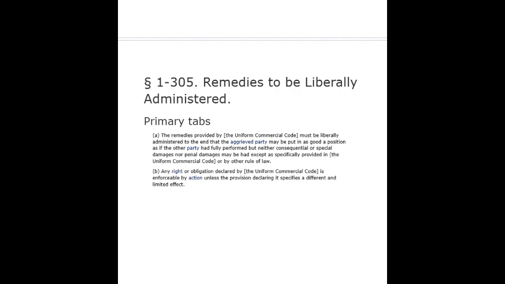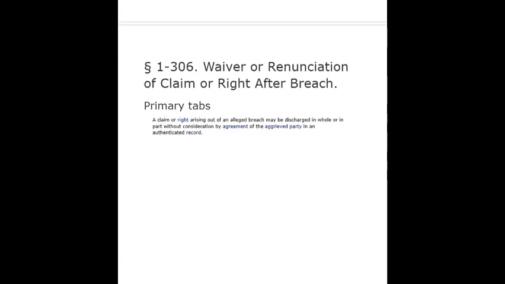Primary tabs. A. The remedies provided by the Uniform Commercial Code must be liberally administered to the end that the aggrieved party may be put in as good a position as if the other party had fully performed, but neither consequential or special damages nor penal damages may be had except as specifically provided in the Uniform Commercial Code or by other rule of law. B. Any right or obligation declared by the Uniform Commercial Code is enforceable by action unless the provision declaring it specifies a different and limited effect.